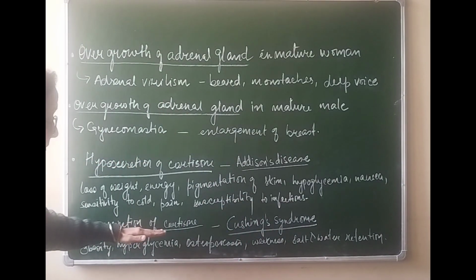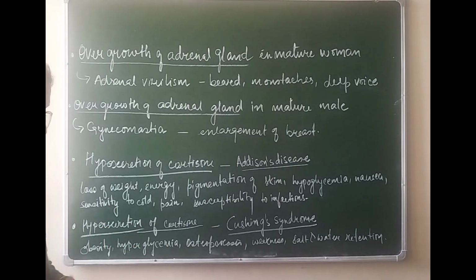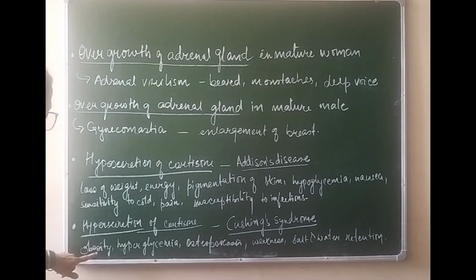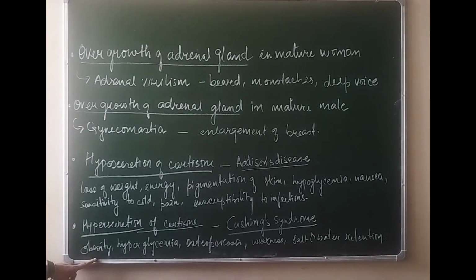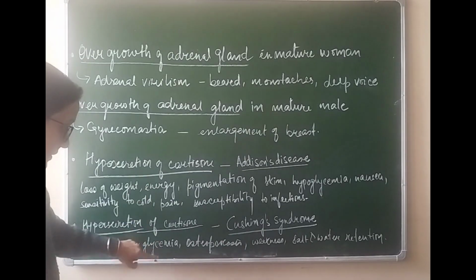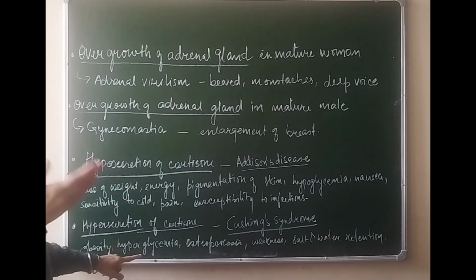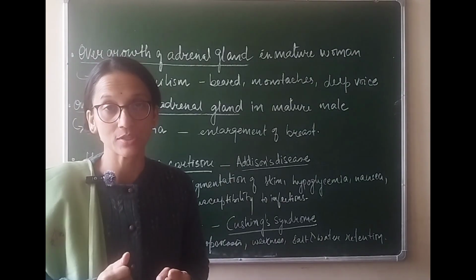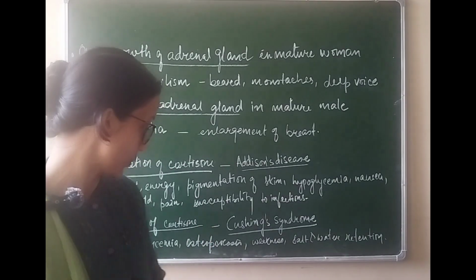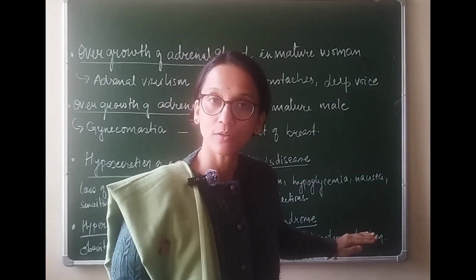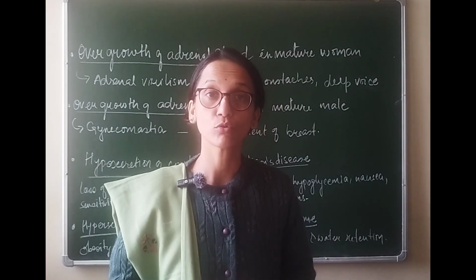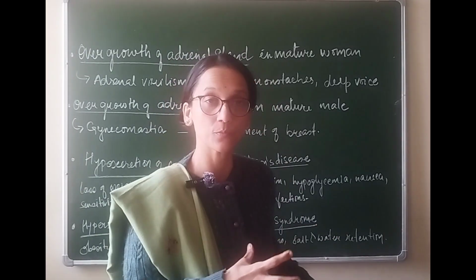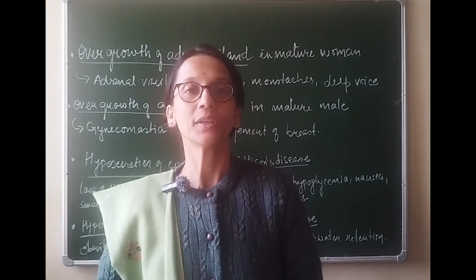But if there is hypersecretion of this hormone in the body, cortisone, then we suffer from the disorder which is called Cushing's syndrome. Under this, the patient will show obesity. There will be hyperglycemia, just reverse of what you have read. So there will be excess of glucose in the blood, or the blood sugar level is going to be high. They will suffer from osteoporosis. That means the bones are going to be very brittle and weak. Salt and water retention. Remember, this is the reason why the person can also gain weight, because the water keeps on retaining in the cells, and as a result of which such patients, they have puffy face and swollen hands and limbs.